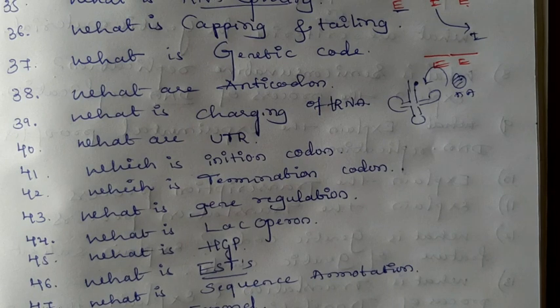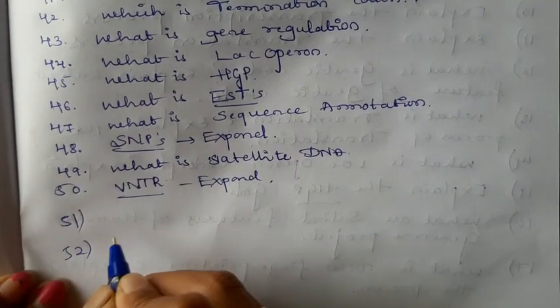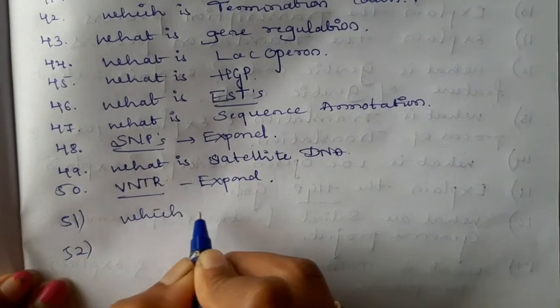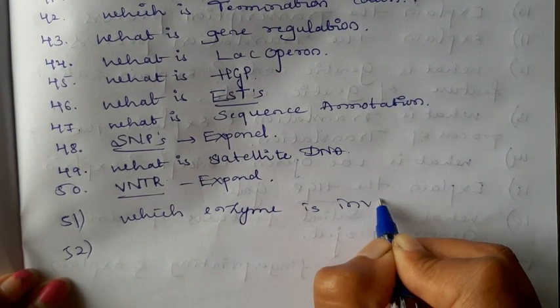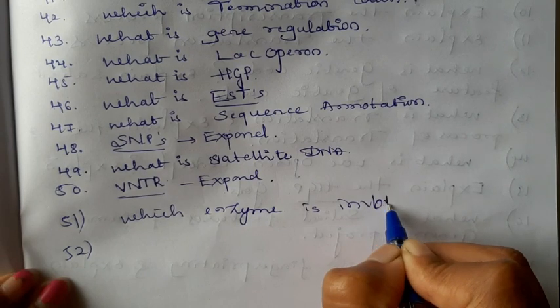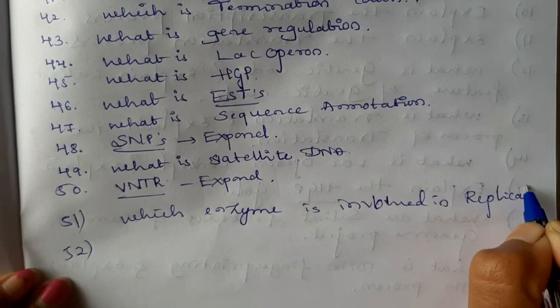Okay, remember students, for transcription RNA polymerase is a very efficient enzyme. For replication DNA polymerase. I will give the question later on. Which enzyme is involved in replication? DNA polymerase.